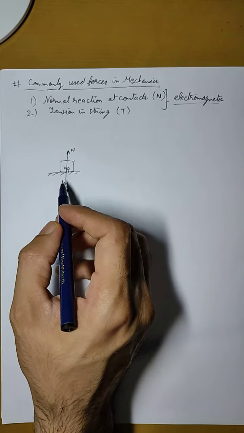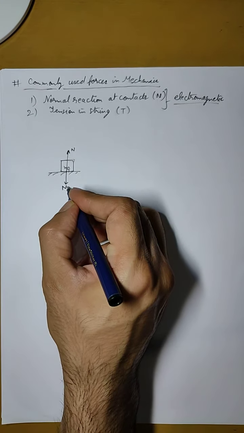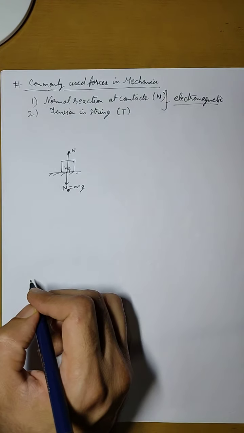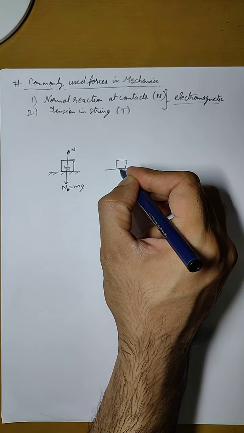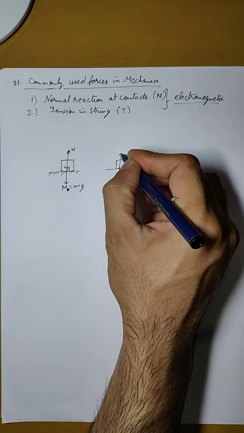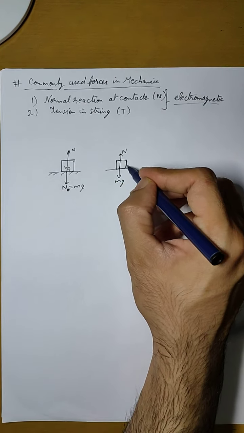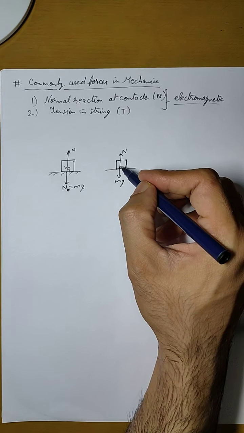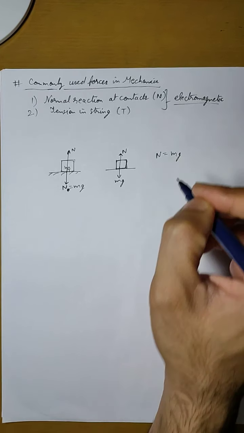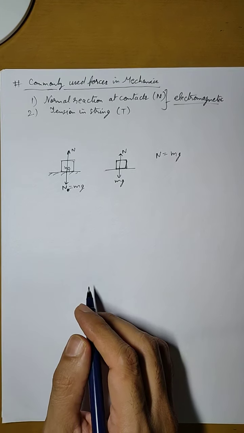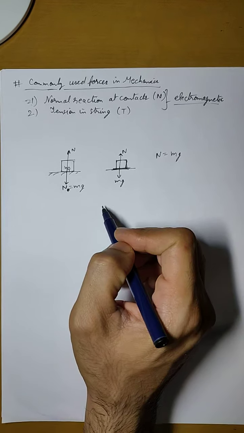Now in this case we know that for a box of mass m, its weight is acting downward on the surface. That means this N is equal to mg actually. So we can write this force as mg and the reaction force as N. Now if this body is in static equilibrium, that is, it is not moving in upward or downward direction, that means the two forces are balanced, or we can say that N equals mg. So this is the first case, the normal reaction at the point of contact.